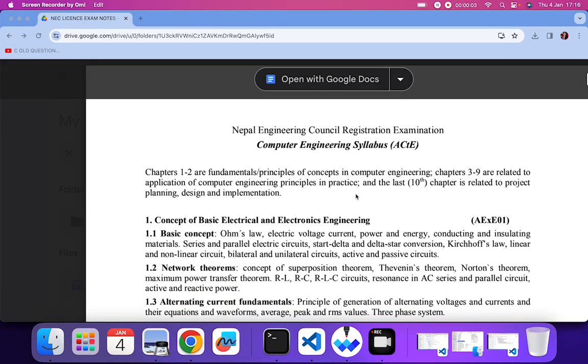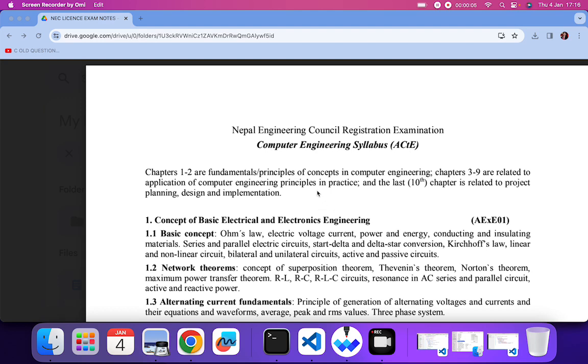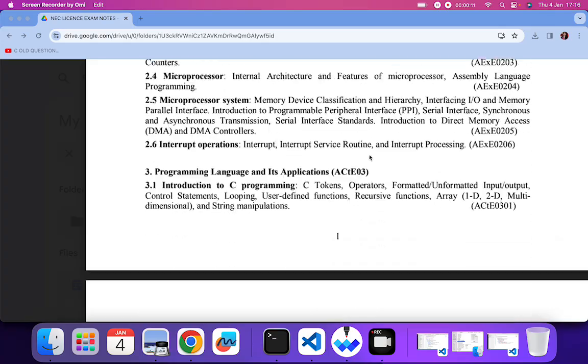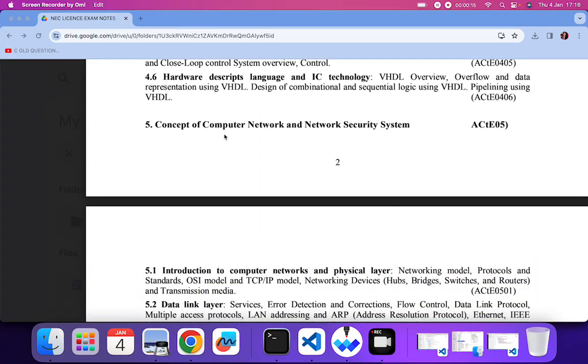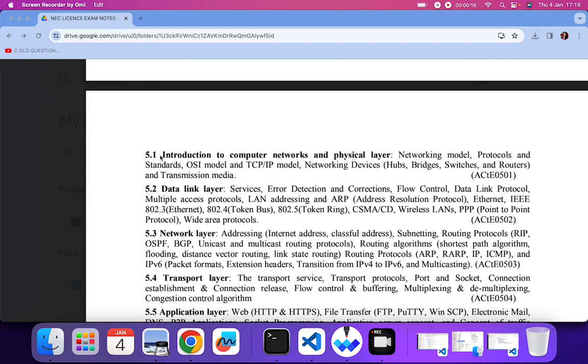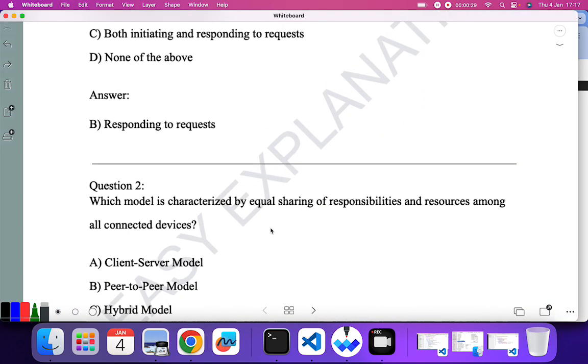So in this video I'm going to complete the MCQ series for the Nepal Engineering Council exam, that is the NEC exam. Today I'll be starting with chapter 5, that is concept of computer network and network security system. In this video I'll be covering the whole section of 5.1. I'll also try to explain the theory plus the MCQ. So without any further delay, let's start with our MCQ.